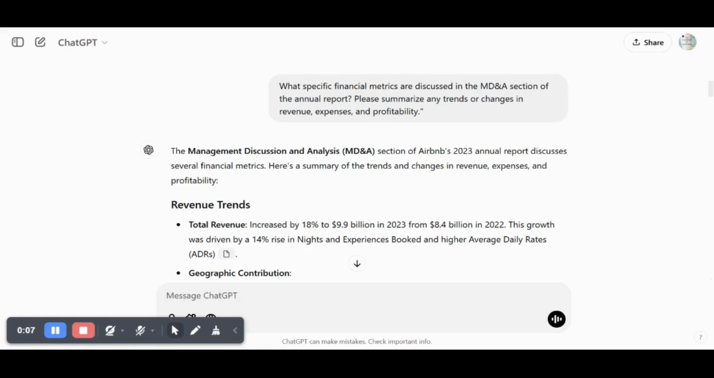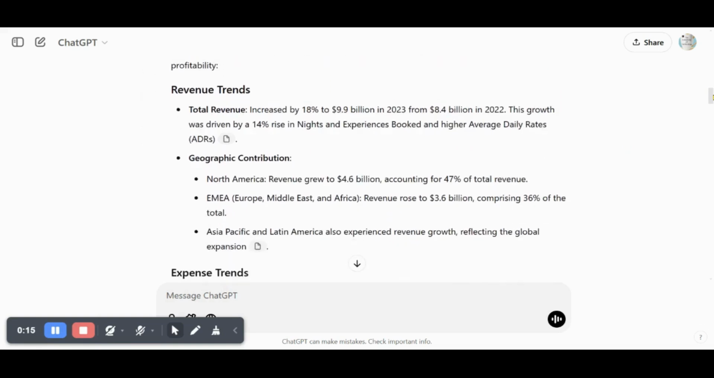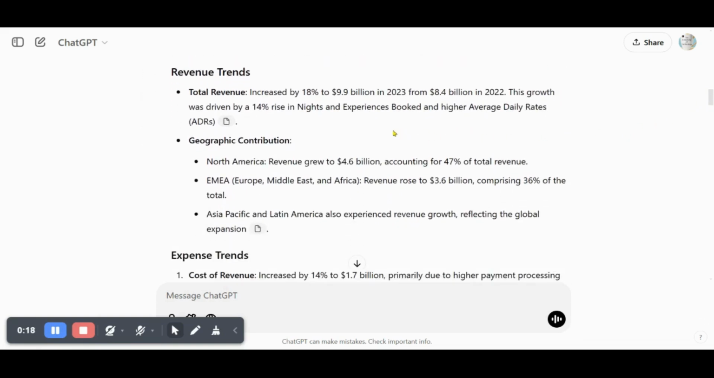Revenue trends. Total revenue increased by 18% to $9.9 billion in 2023 from $8.4 billion in 2022. This growth was driven by a 14% rise in nights and experiences booked and higher average daily rates, ADRs. Geographic contribution. North America revenue grew to $4.6 billion, accounting for 47% of total revenue. EMEA, Europe, Middle East, and Africa revenue rose to $3.6 billion, comprising 36% of the total. Asia Pacific and Latin America also experienced revenue growth, reflecting the global expansion.